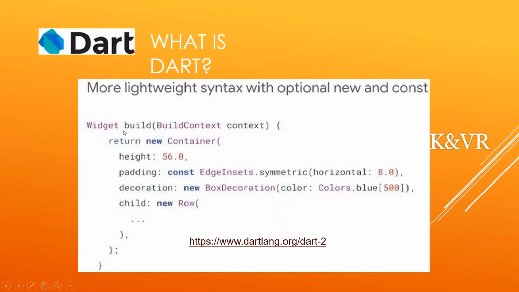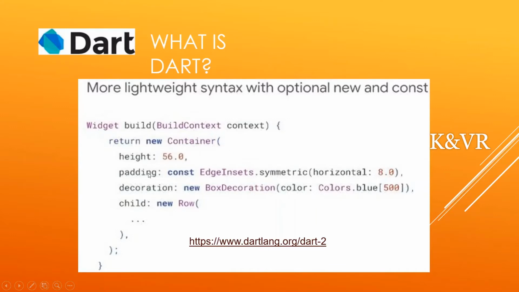Let's see widget building, how in the Dart language we can build a widget. Here we build the widget: build builds the context. We are telling it to build the context. That context returns a new container. We are creating one container, like one div box.